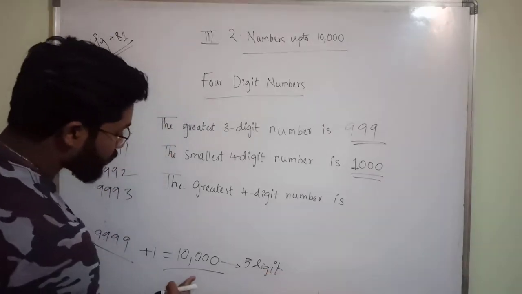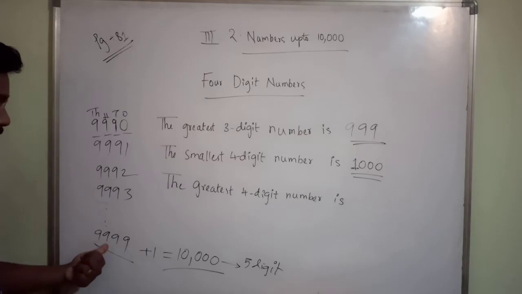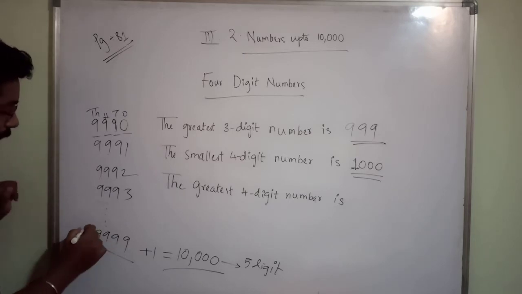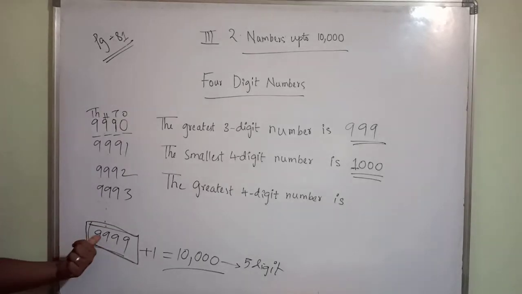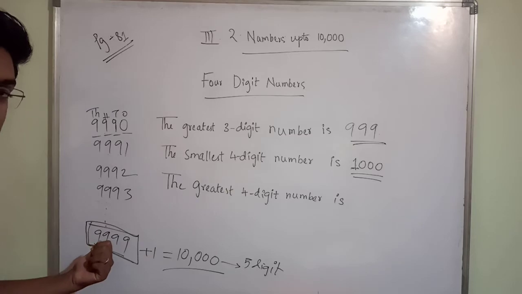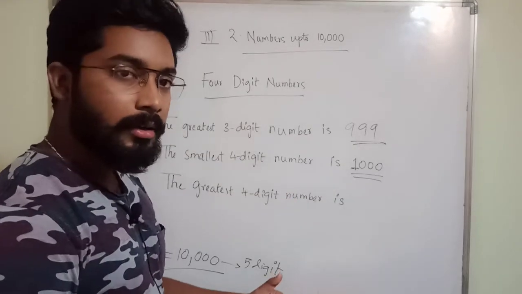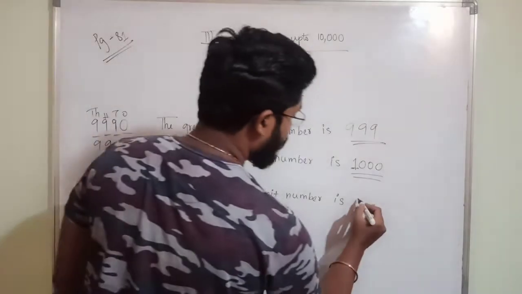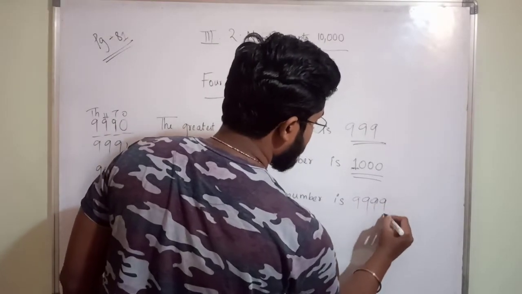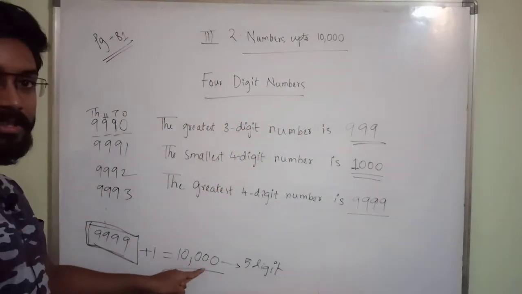So from 10,000 the 5-digit numbers are starting, but up to here only 4 digits are there. So this is the ending number for 4-digit numbers. 9999 is the ending number for 4-digit numbers. So what will it become? The greatest 4-digit number is what? Here only 4-digit numbers are ending, no? So this will become the greatest 4-digit number. From here 5-digit numbers are starting.